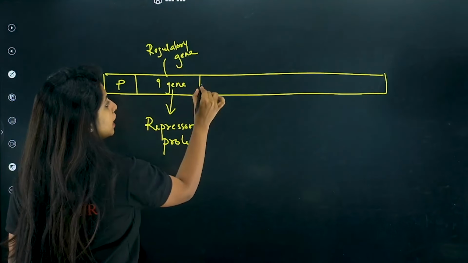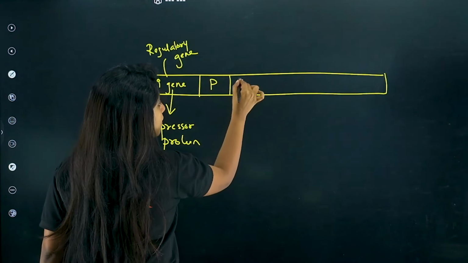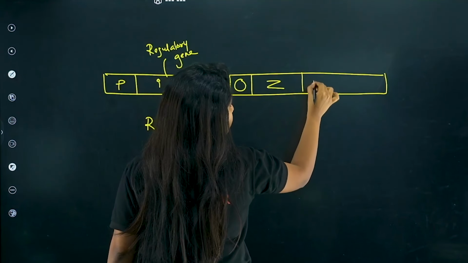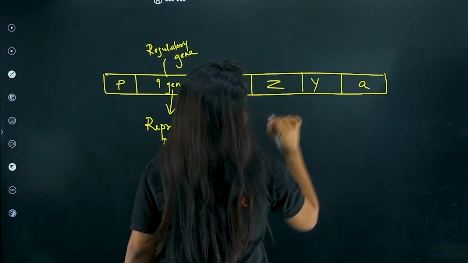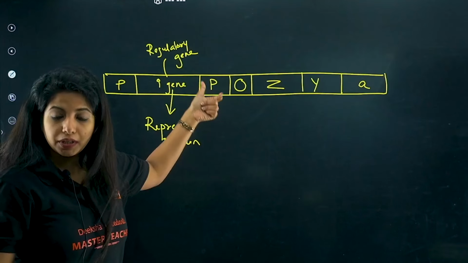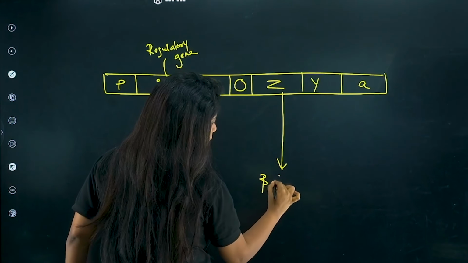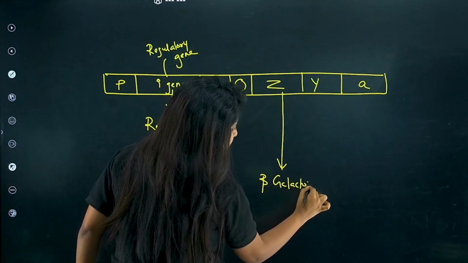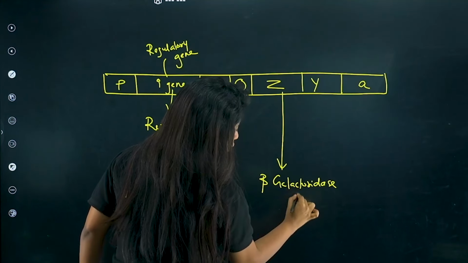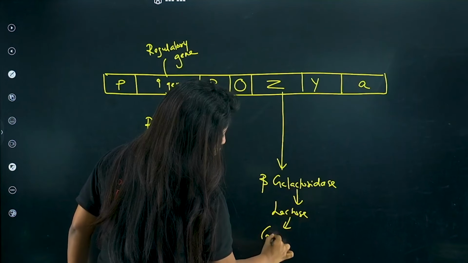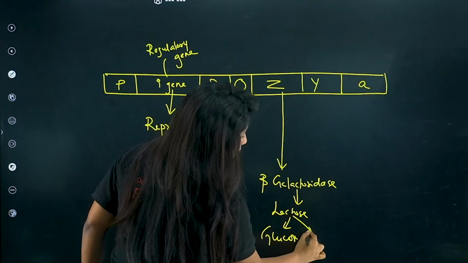Okay. Then you have a promoter region and you have an operator region for the next structural gene, which consists of Z gene, Y gene and A gene. This is the promoter and operator. And Z codes for beta-galactosidase, which breaks down lactose to glucose and galactose.